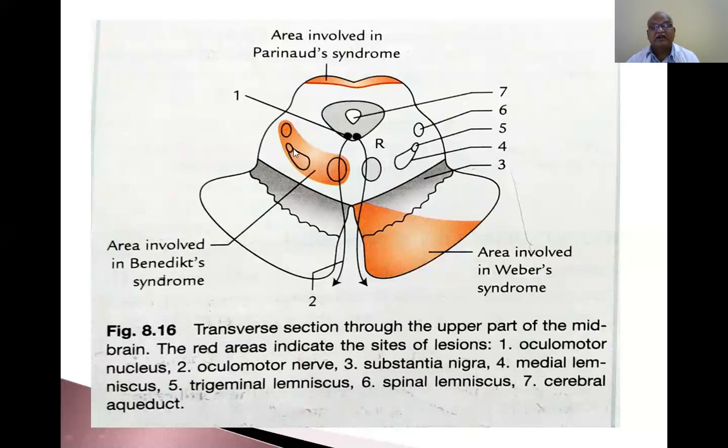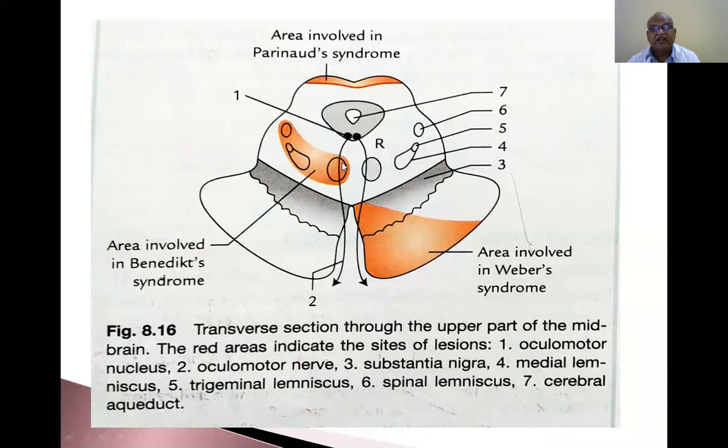The red nucleus gives fibers to the spinal cord, so those fibers are also involved. The oculomotor nerve of the same side is involved, so ipsilateral lesions in the eyeball and loss of the pupillary reflex on the same side occur. If the oculomotor nerve is involved, dilatation and fixation of the pupil occur; the pupil does not constrict if you shine light on the same side.